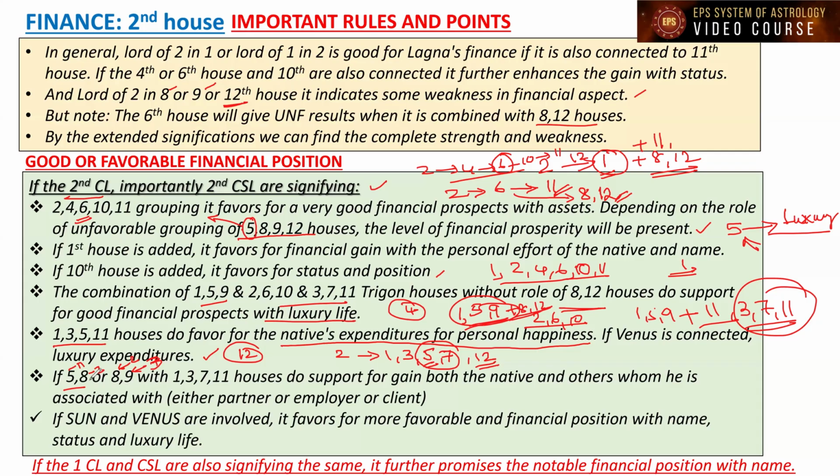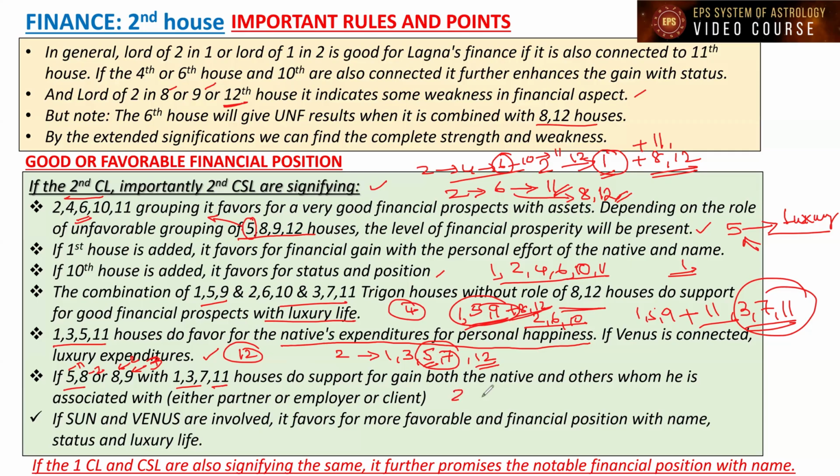But with the 5, 8 along with 1, 3, 7, 11, or 8, 9 along with 1, 3, 7, 11, they are all favorable to others, and the 1, 3, 7, 11 houses are favorable to the Lagna. So when both are connected, they support both the native and the others he is associated with, either partner or employer or client.